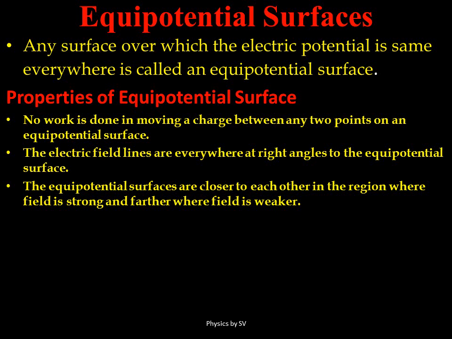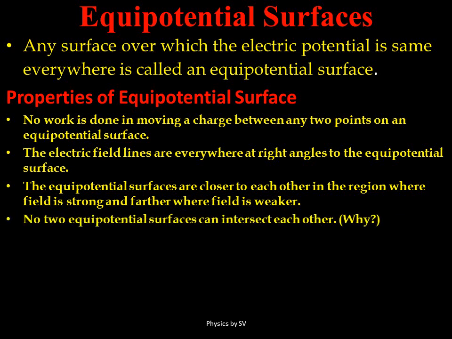Again, another property is that when the equipotential surfaces are closer, that means there is less distance between them, in that region the field is stronger, whereas where they are far apart, the field is weaker. This you will observe when you draw the diagram of equipotential surfaces due to a group of charges or an isolated charge. One more important property of equipotential surfaces is they never intersect each other.